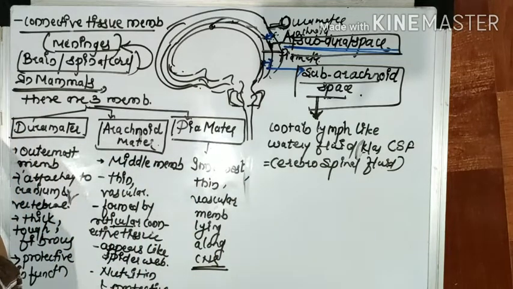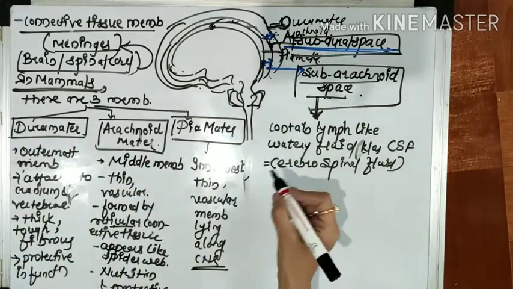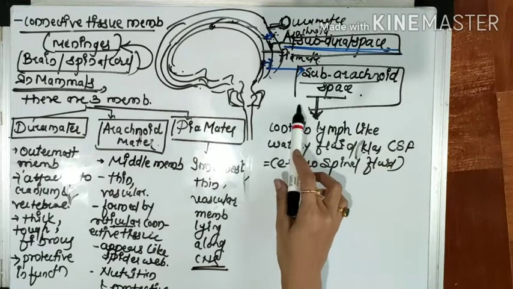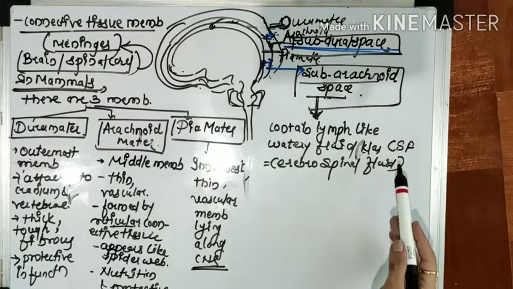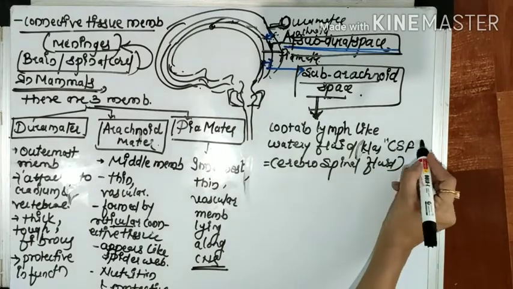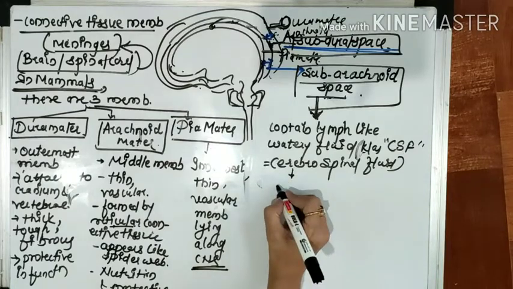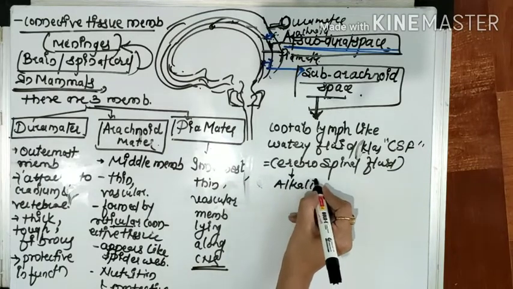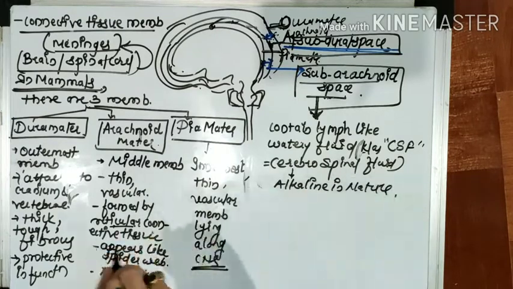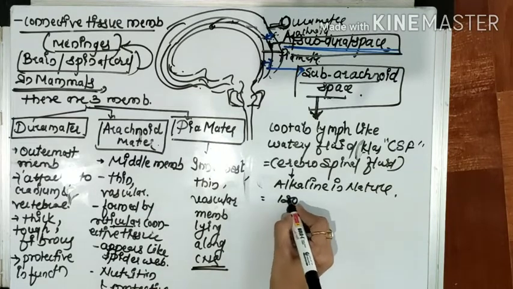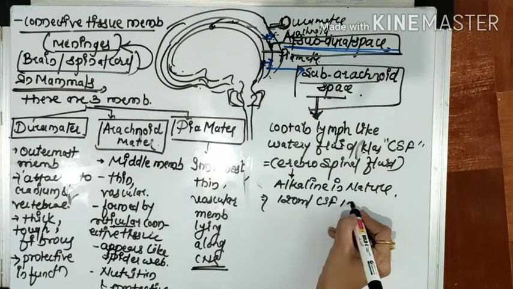the choroid plexus, I think, but that is not in your syllabus. You just remember that in between the space, one watery lymph-like fluid is present, and that's called CSF, the cerebrospinal fluid. This cerebrospinal fluid is generally alkaline in nature, and approximately 120 ml of cerebrospinal fluid is present in an adult.